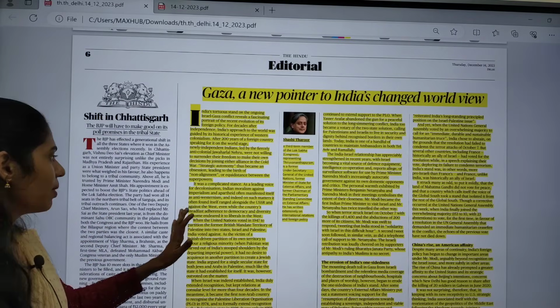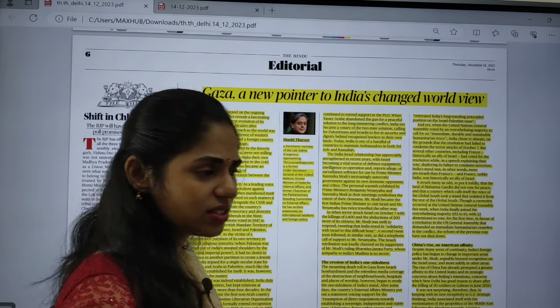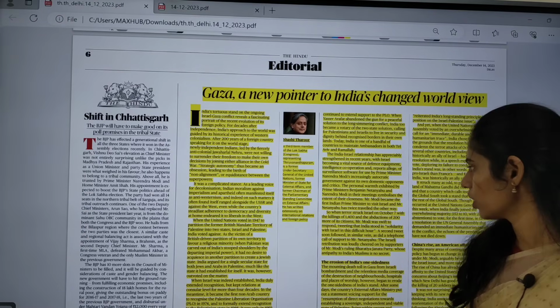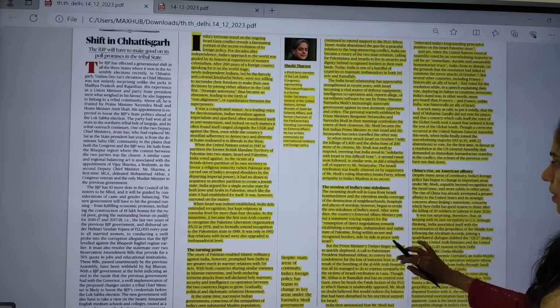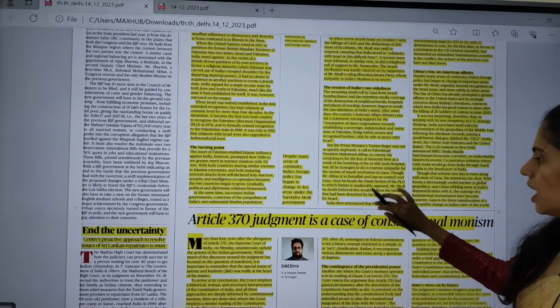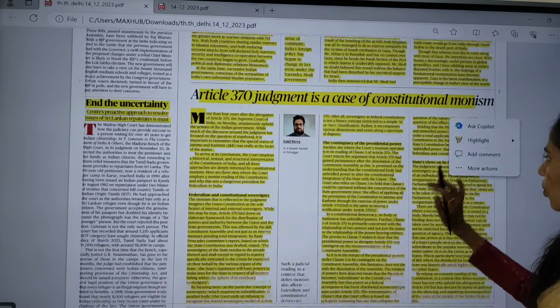This article is about the Israel-Gaza issue, and we have discussed Israel-Gaza a number of times: what the conflict is, what is happening, what can be done, and what the two-state solution is. So we discussed everything. And the next important topic is: Article 370 judgment is a case of constitutional monism.